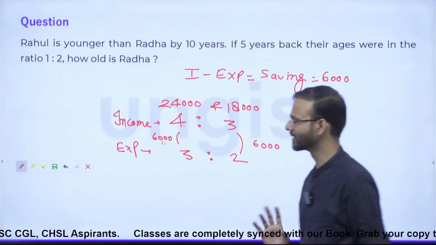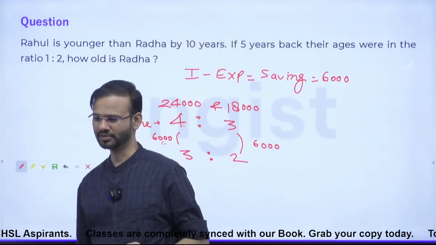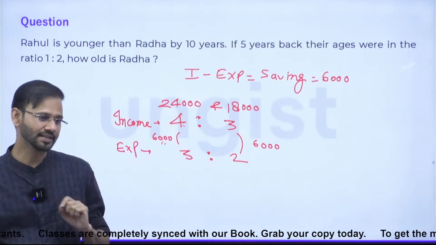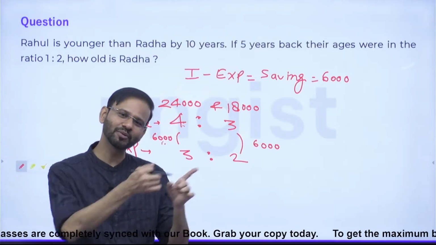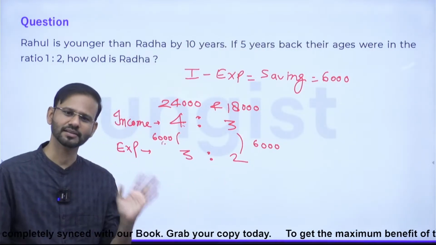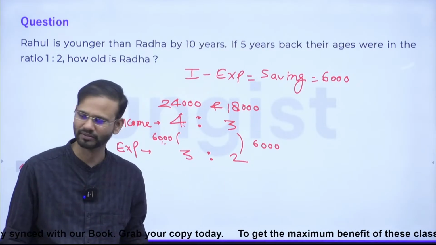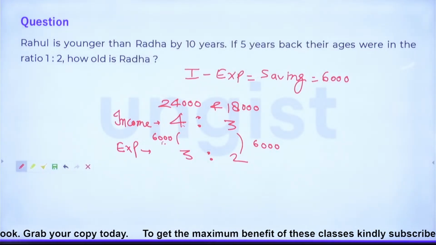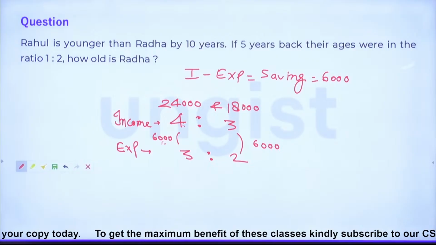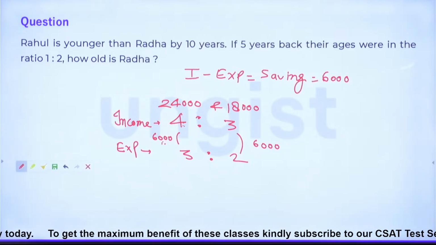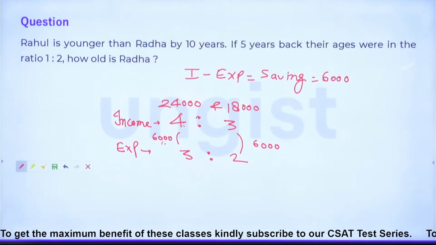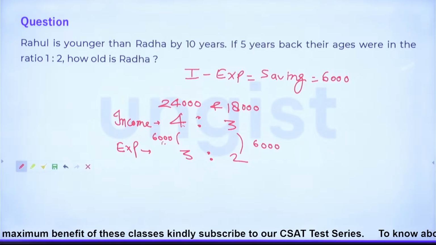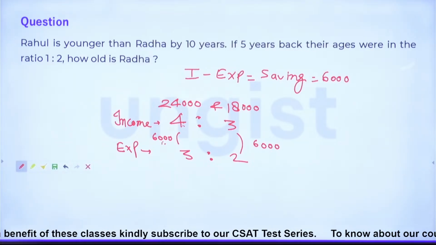They are saying basic numeracy till class 10th, but that doesn't mean you need to solve the question with the 10th class method. Everyone fine now? Guys, is it clear?